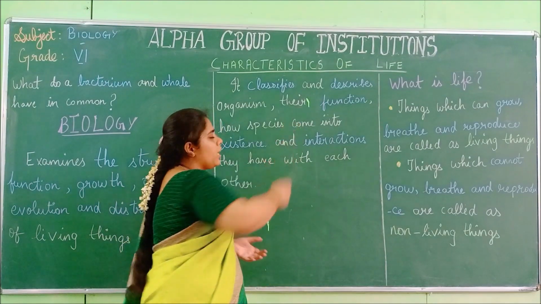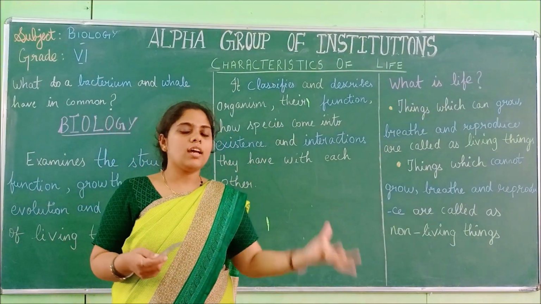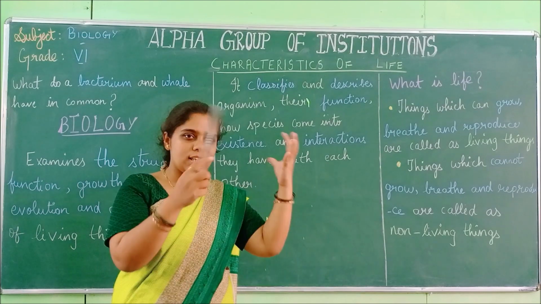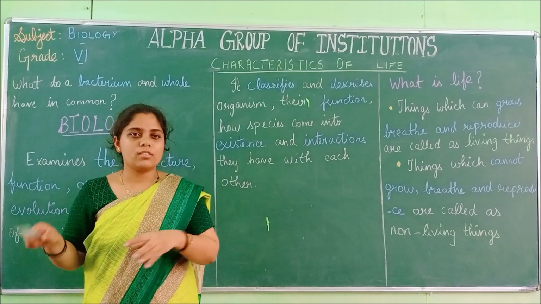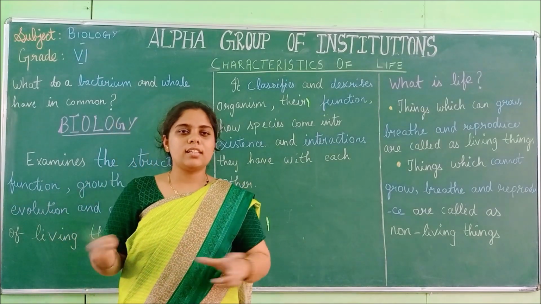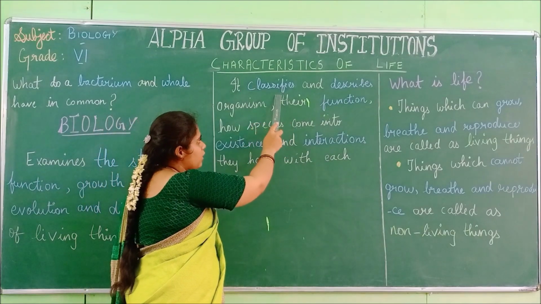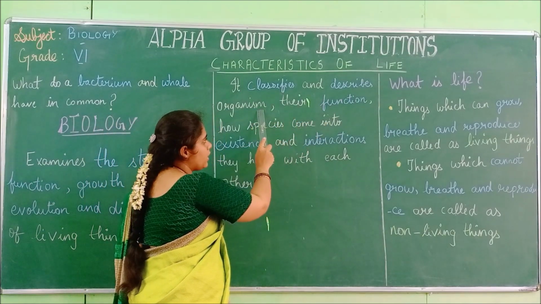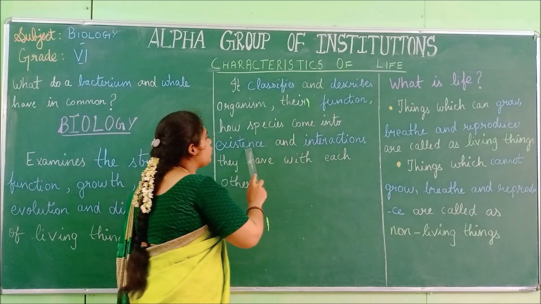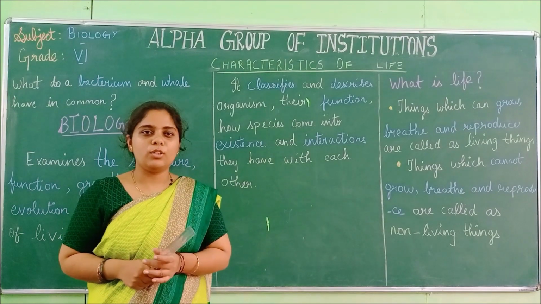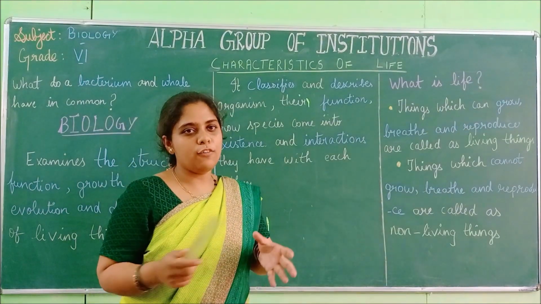It describes how human beings are, how plants are, and what structures and functions are present. So it categorizes living organisms and their functions. It classifies and describes organisms, their function and how species come into existence, like I already told you, about the origin of species.